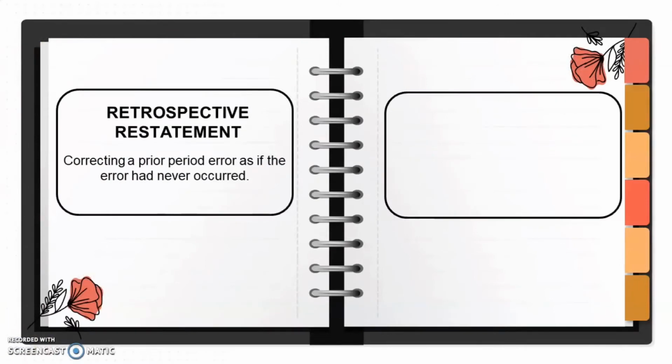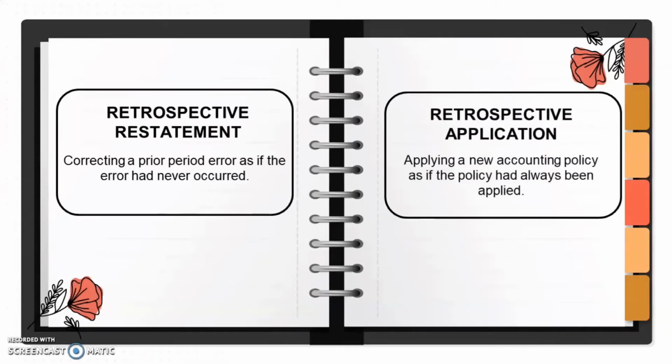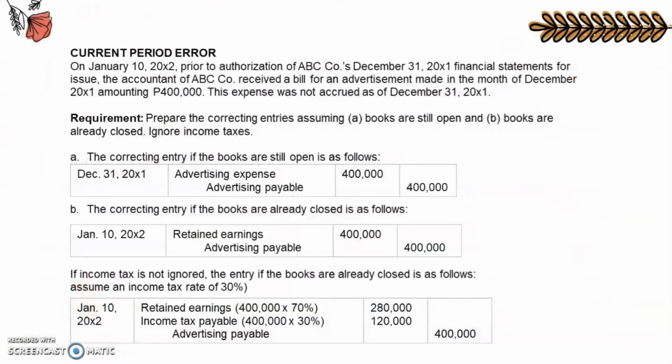Ano nga ba yung retrospective restatement? Pag sinabi natin retrospective restatement, ibig sabihin, tinatama mo yung mga naging prior period error, yung mga naging pagkakamali, as if yung error na yun hindi nangyari. Next, ano naman yung retrospective application? Yung retrospective application naman, ina-apply mo yung mga new accounting policies as if yung policy na yun talaga yung ginamit mo from the very start.